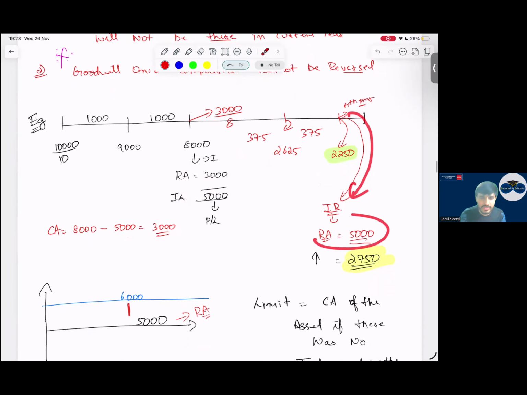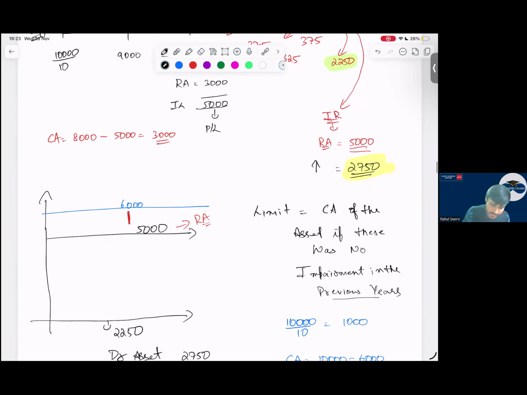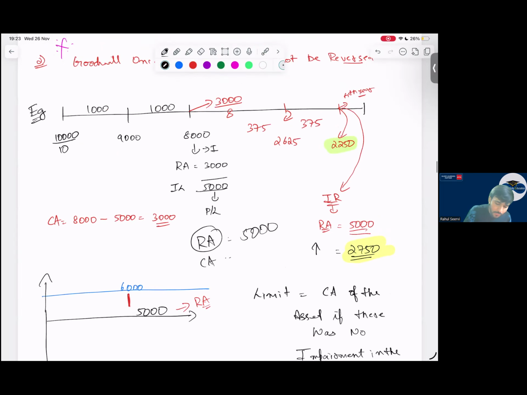My RA is how much on this day? 5,000. What is the increase from 2,250 to 5,000? It is 2,750. Can I increase the full value? Let us calculate the lower of. What is the RA on the date? 5,000. Carrying amount if no impairment: you tell me what it will be if impairment was not there.